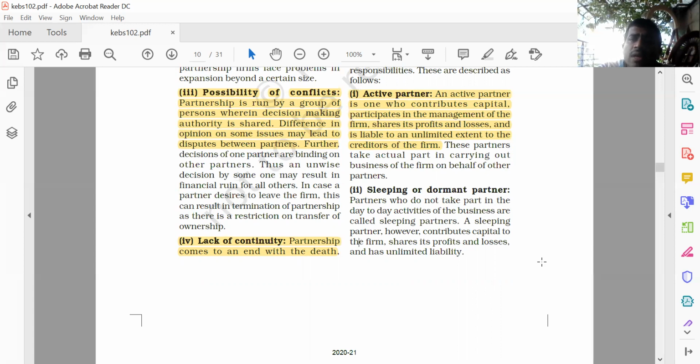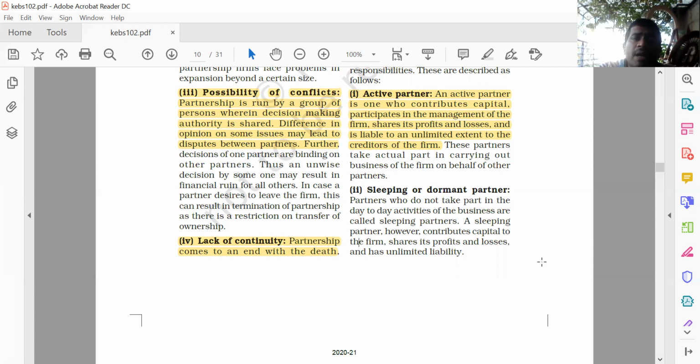Partners who do not take part in the day-to-day activities of the business are called sleeping partners. So very simply, what they want to say is that partners who do not take active interest in the day-to-day activities of the business are called sleeping partners.